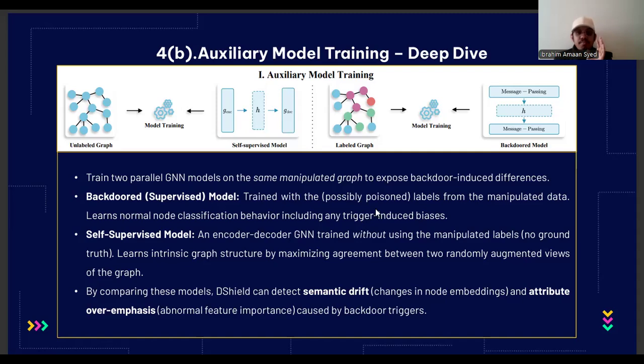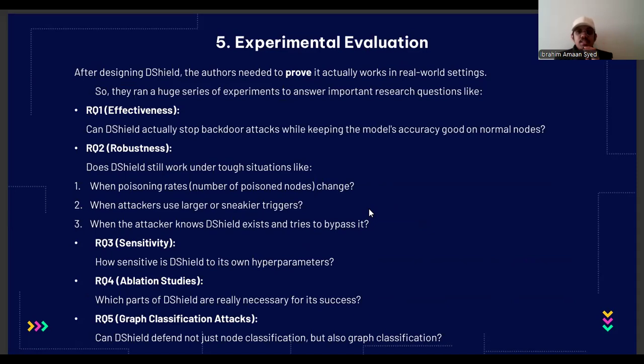Okay, the next step is experimental evaluation.